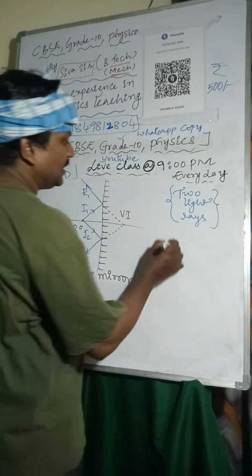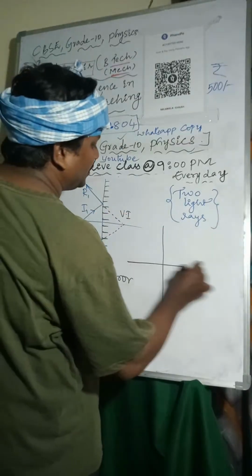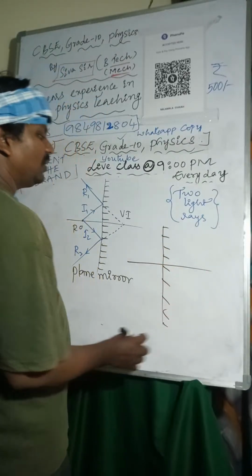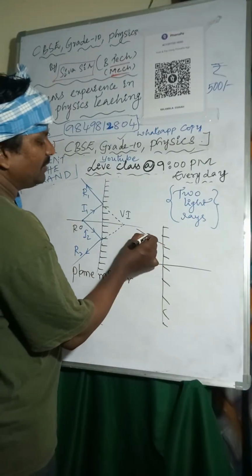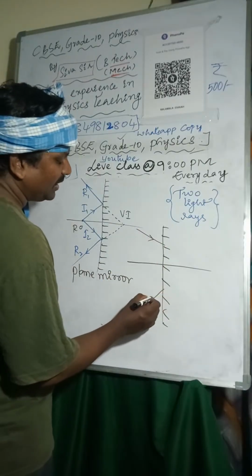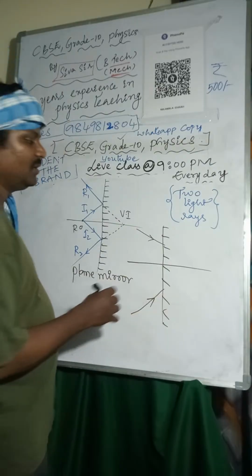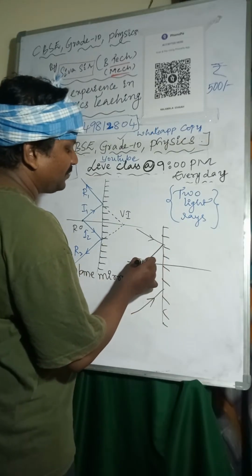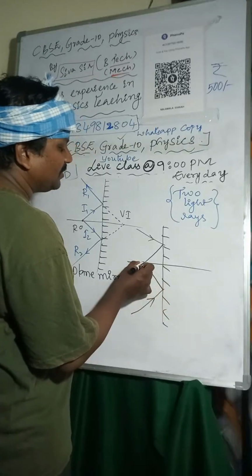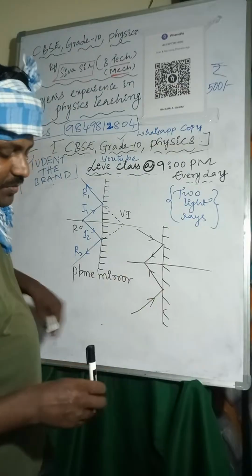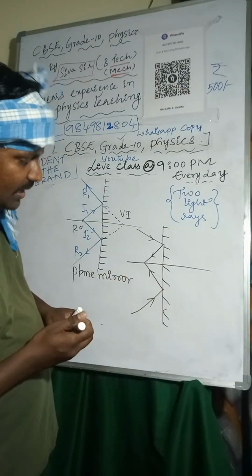And one more I am taking here. So if you are considering this is a plane mirror. Okay, so light rays are coming from infinity. If the light rays are coming from infinity, after reflection, light rays will meet at one point on the principal axis. So here the image will form.